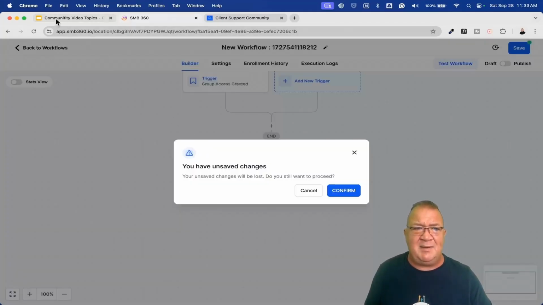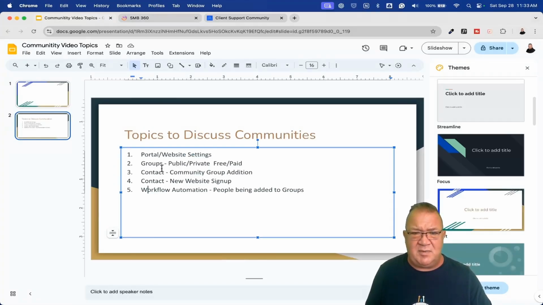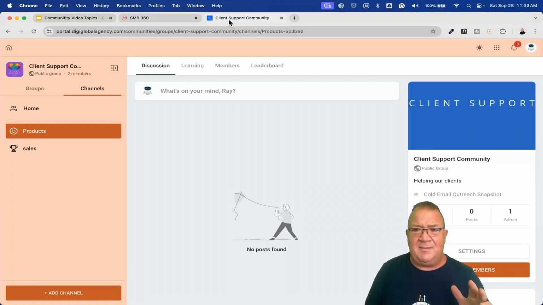That's about all I had. Let me look here real quick. Portal settings, group, public, private, contact, the community group, new website, and then some of the workflows. So I think I got everything here. I know this is a lot. The communities area is a big area, but hopefully I nailed all of the new benefits, the perks, all the new feature additions, things that are happening here.